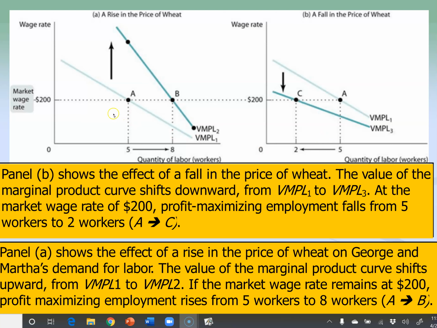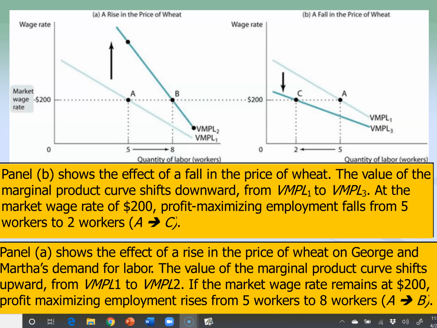The same is true if the price of wheat actually rises. Notice the VMPL in this model, the value of the marginal product of labor, again, which is that marginal product of labor times the price. So if the price is impacted, the VMPL is going to shift. In this case, the price is causing a shift of an increase. The increase in price is leading to an increase in the VMPL. And here you're going to need more workers as a result of that increasing price. So the $200 wage rate actually leads to not needing 5 workers, but in this case I'm going to need 8 in order to meet the demand based on what is here.